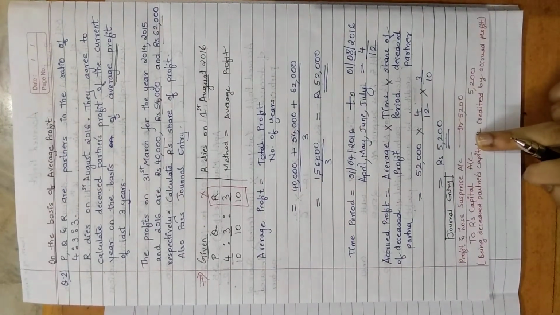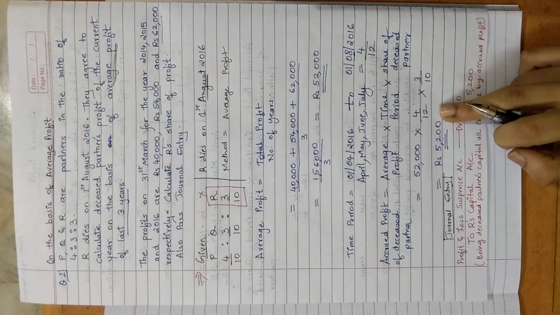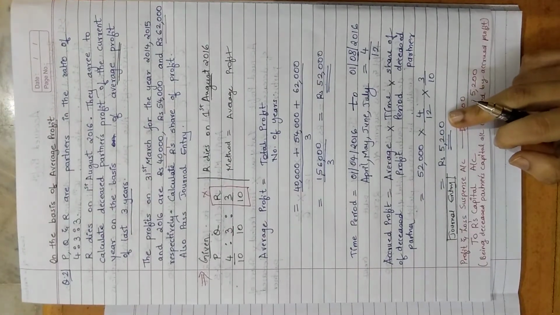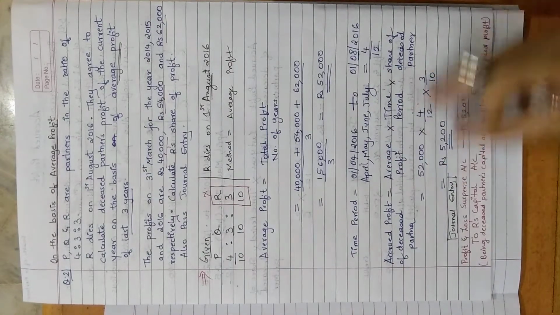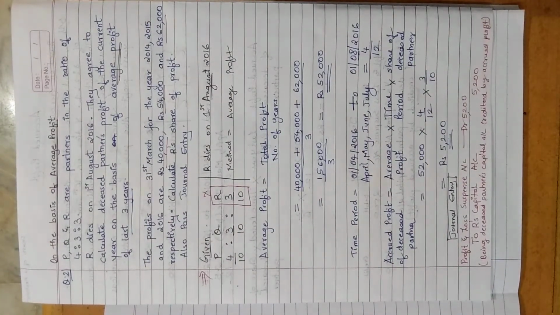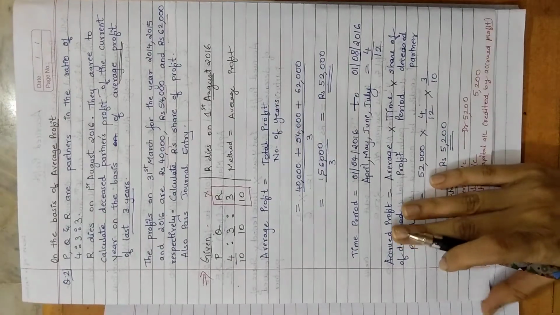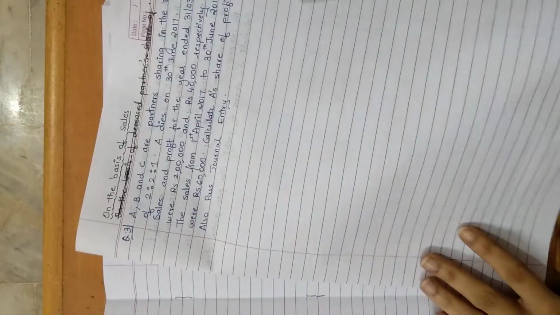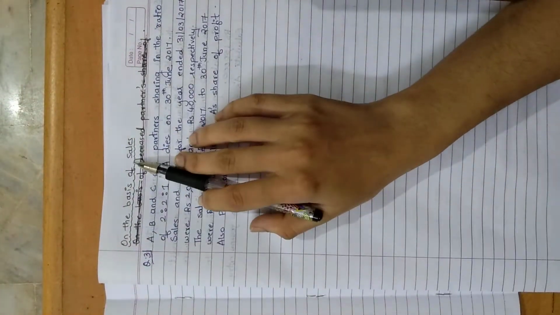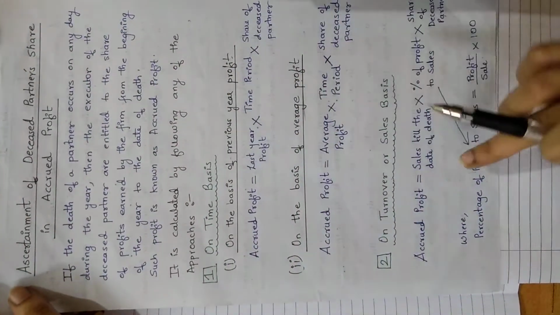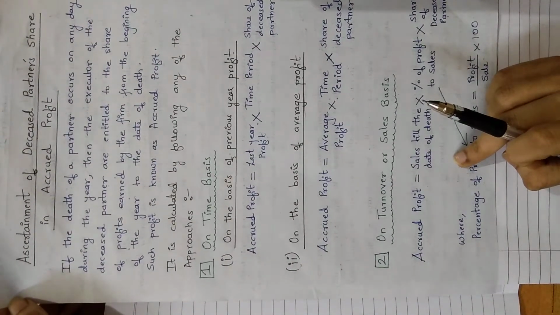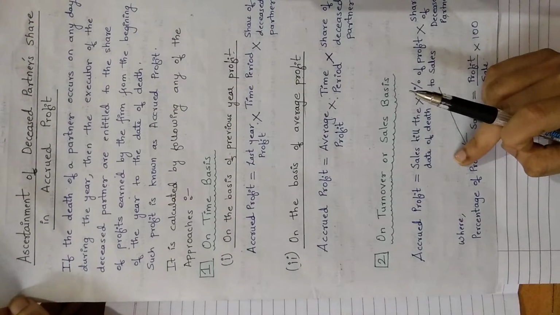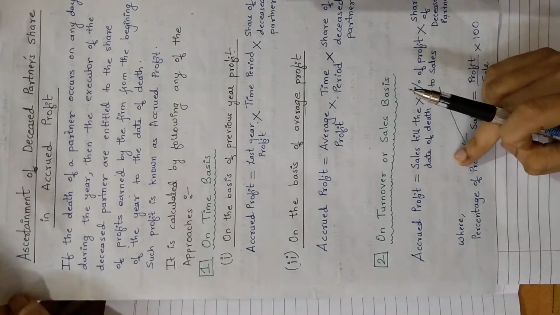Okay, so either this can come in the question, or they can ask for this amount. So this is not so difficult a problem. You just need to calculate average profit, substitute it over here, and the rest is the same as the first method that we have seen. Now we are going to take the problem on the basis of sales. As I have told you, there are three methods which you can use to calculate accrued profit, that you have to see according to what information is given in the problem.